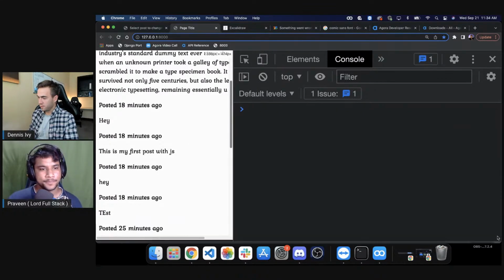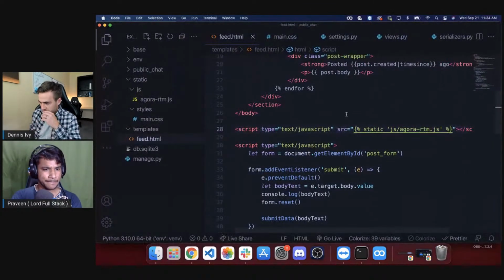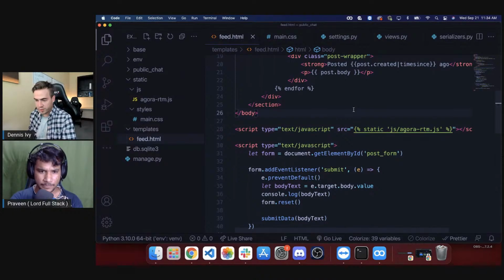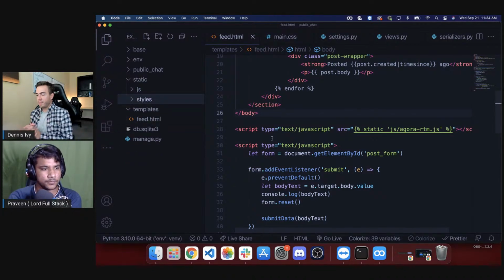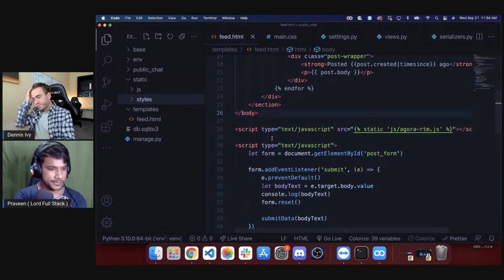Okay. Static JS Agora RTM JS. I think I did that right. Maybe I lied about that other part. I might just have to start writing some code before we actually see that.